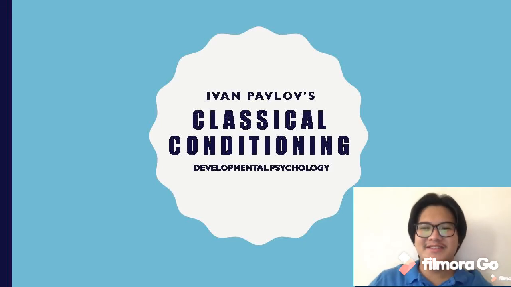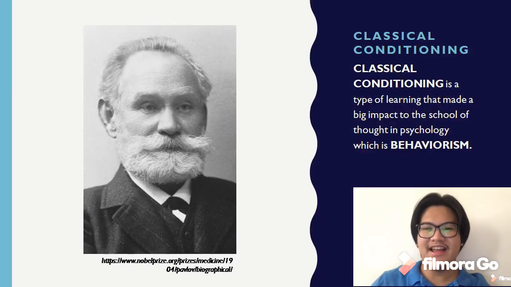Good day. So today we will talk about classical conditioning by Ivan Pavlov, which is talked about in our major subject, developmental psychology. So what is classical conditioning? Classical conditioning is a type of learning that made a big impact on the school of thought in psychology, which is behaviorism. There are also other kinds of conditioning, such as operant conditioning, but for today we will only talk about classical conditioning and its founder, Ivan Petrovich Pavlov.